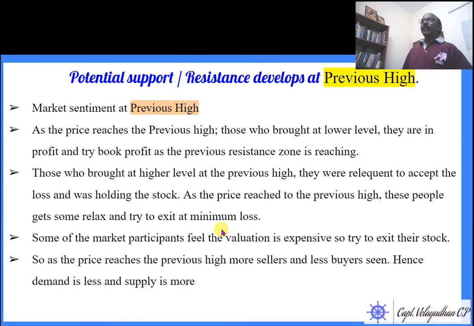So they are waiting for the price to come back. After a few months, if the price comes back again to 1550, those people who are already in pain don't want to take any more pain, because that stock cheated them. So they try to exit. At the second peak, they exit without much loss.